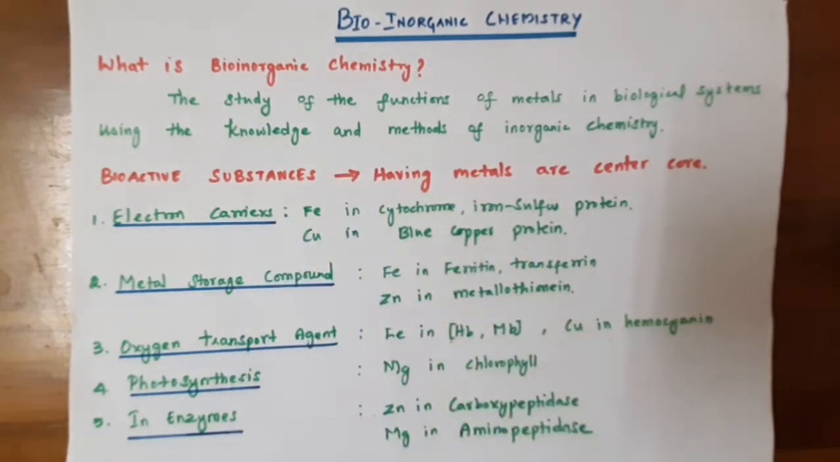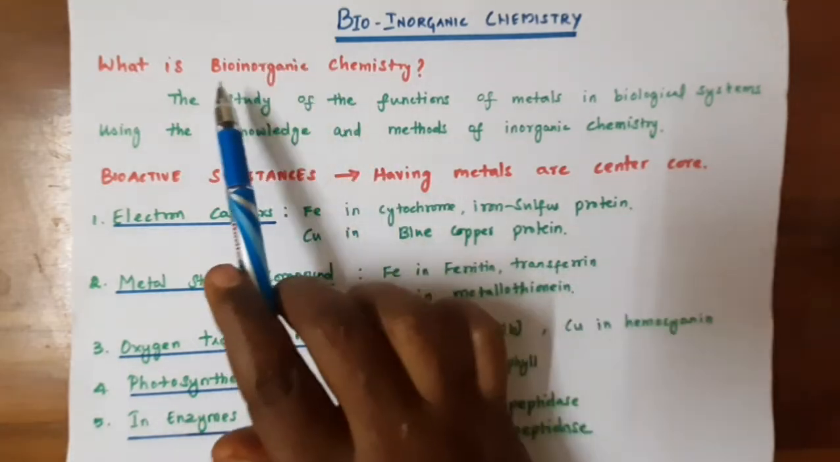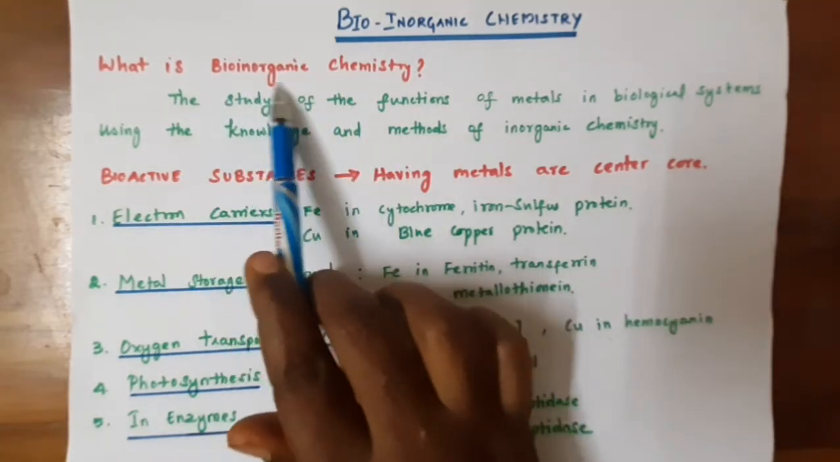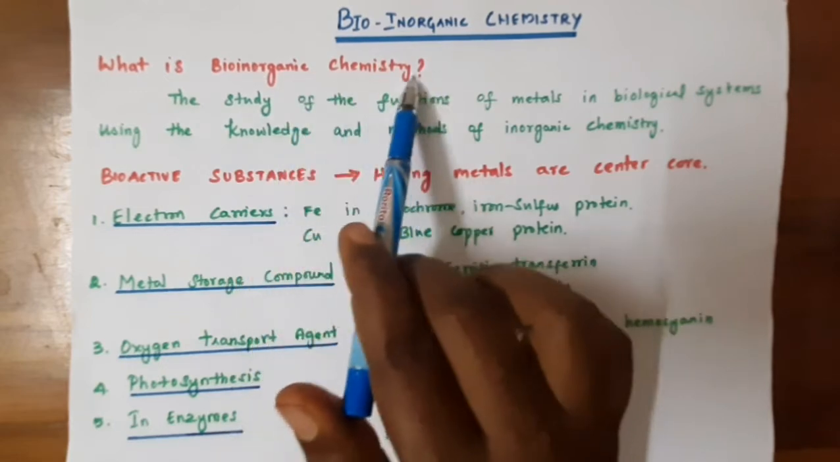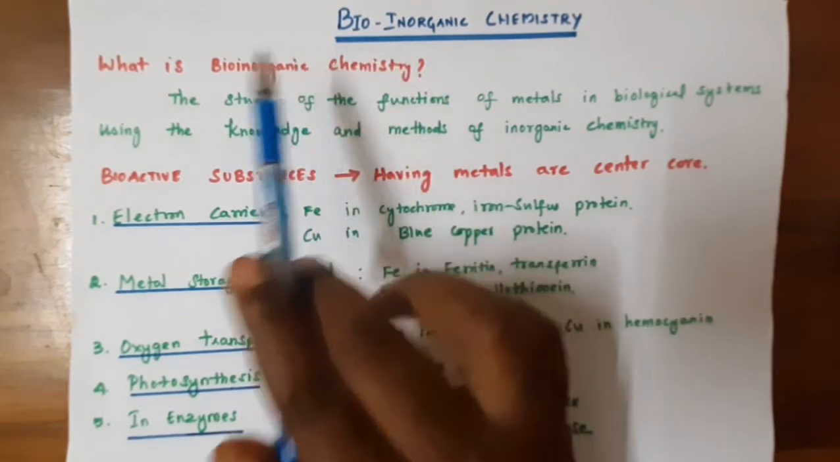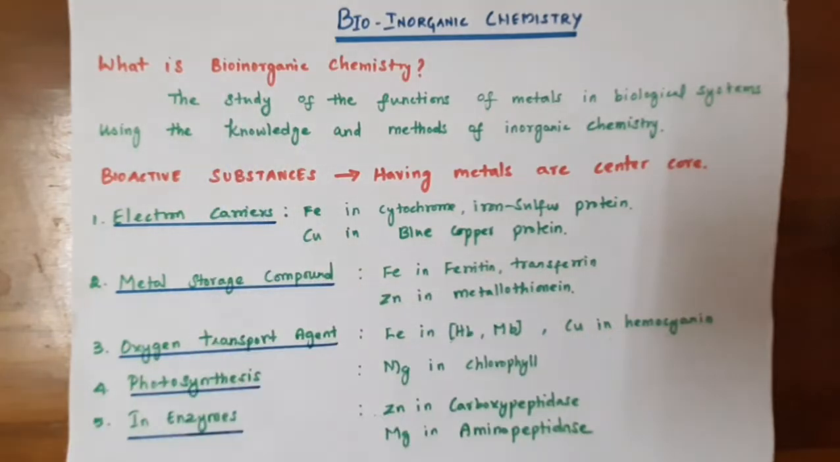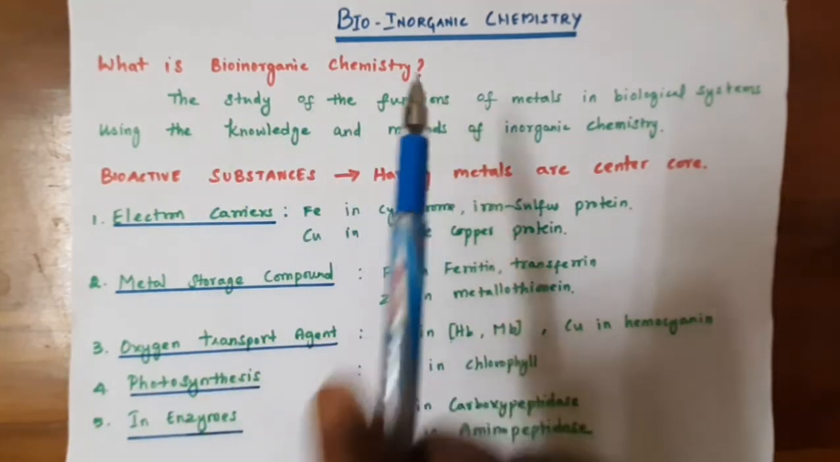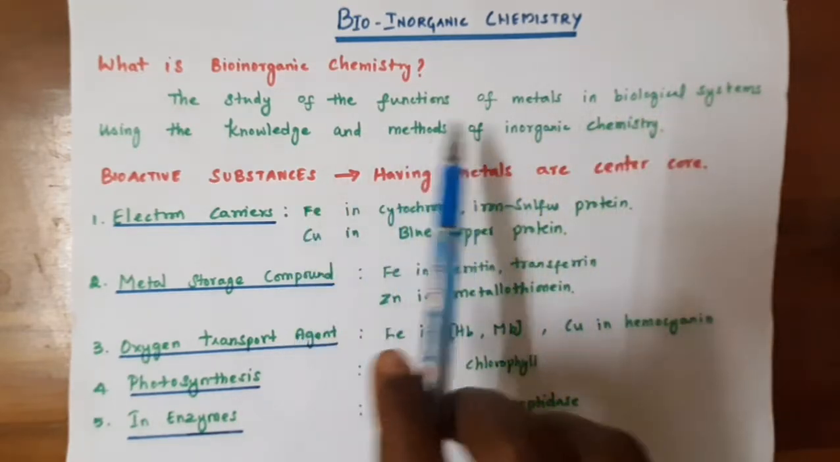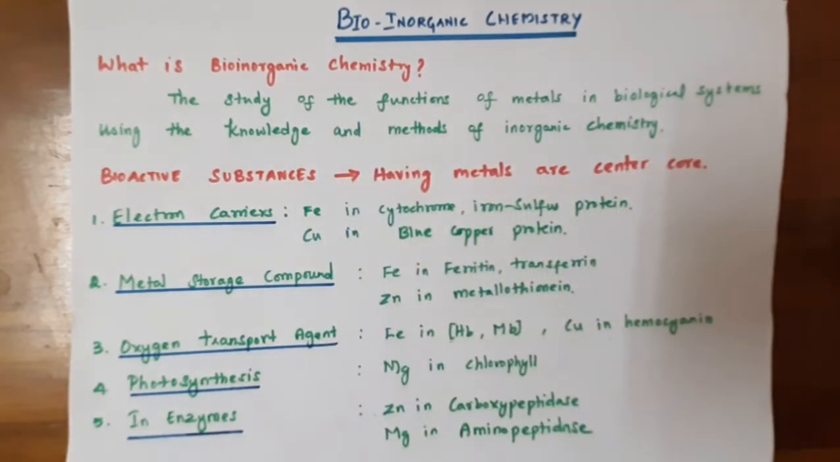First, see what is bioinorganic chemistry. Bio means living system. Inorganic means the elements, metals and non-metals. And chemistry is the role and reactions of inorganic elements in biological systems. So that is the study of metals or non-metals in biological systems with the help of inorganic chemistry in the biological materials.